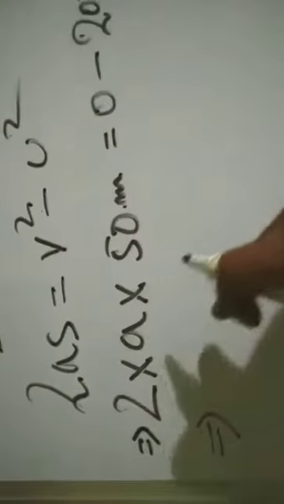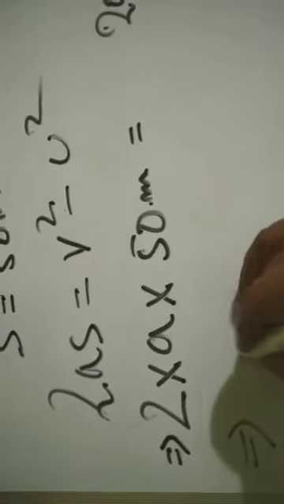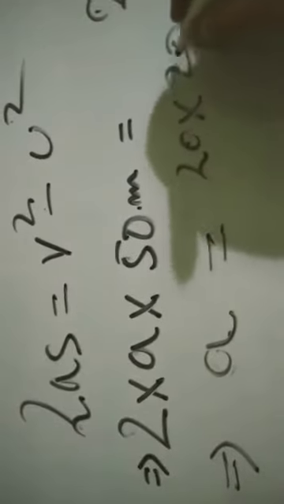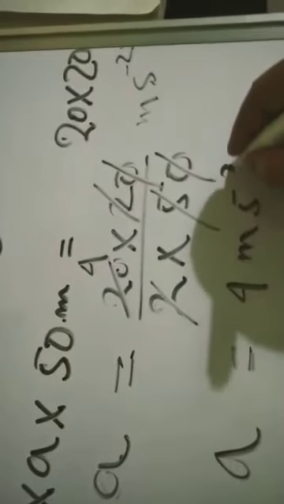Next step, when we do the next step, this thing will not be there, so I am rubbing it here. You write the next step. Now third step I am doing. Okay, so a equal to 20 into 20 by 2 into 50. Clear? Now do the calculation. What will be the unit? Acceleration, so meter per second square. Okay, so calculations 4, 2. So acceleration a equal to 4 meter per second square.